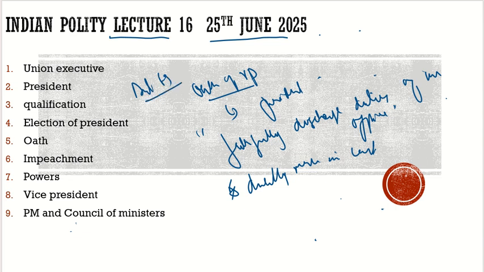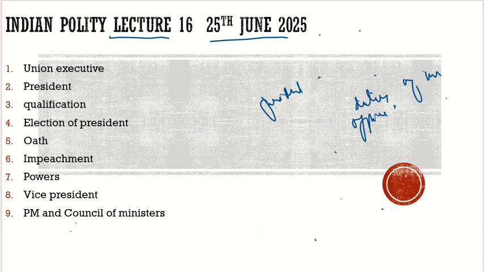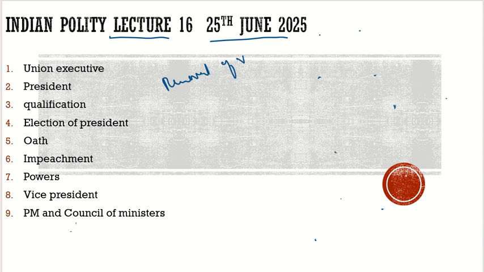Now let's come back to the removal of him. What is the removal process of the vice president? Let's try to discuss that. Removal of vice president. There is a process of removal. It is mentioned in article 67b. The grounds of removal are not mentioned there.